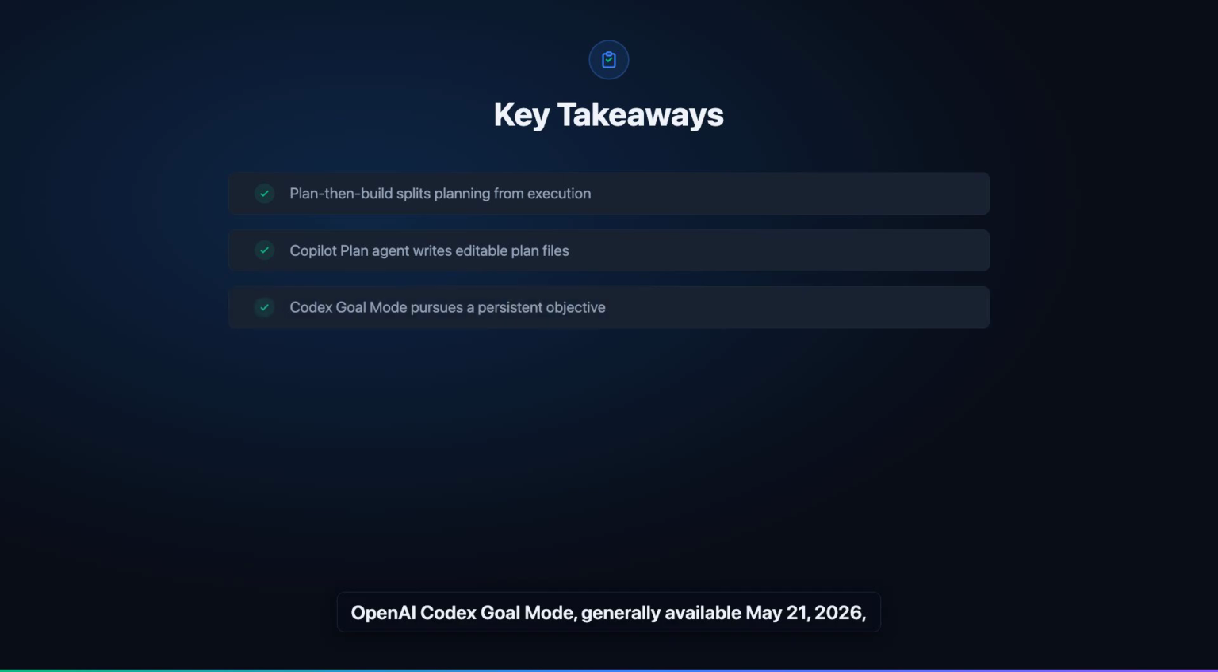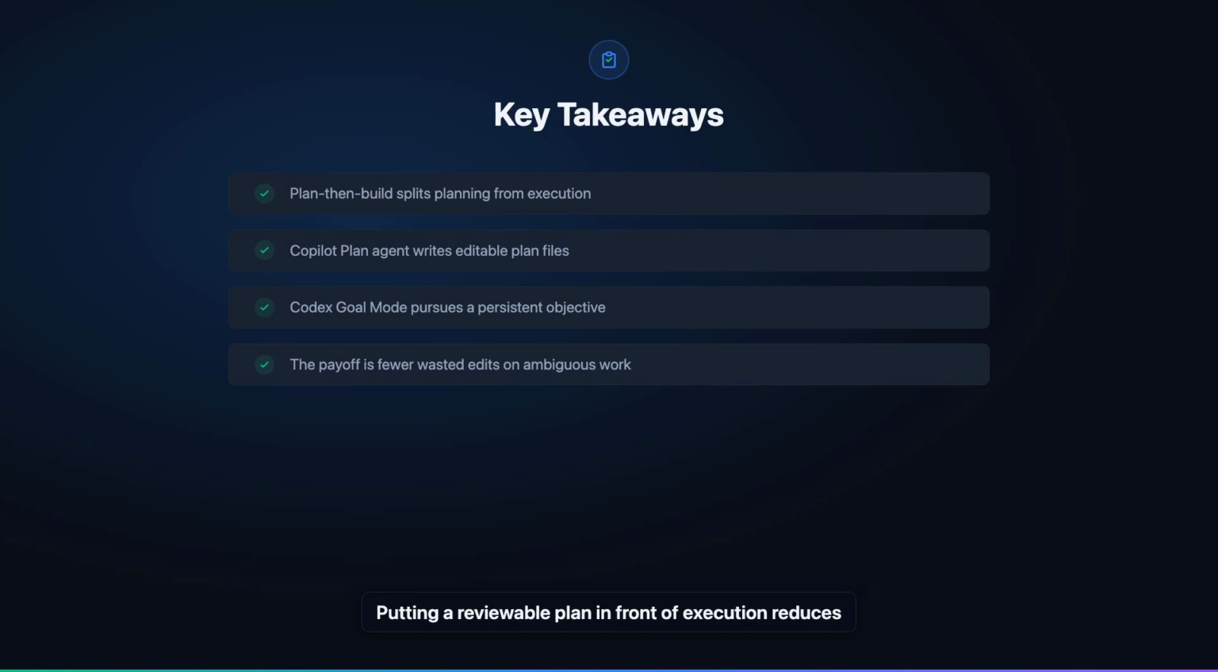OpenAI Codex Goal Mode, generally available May 21st, 2026, loops plan, act, test, and review against a standing goal instead of treating each prompt as a disposable instruction. Putting a reviewable plan in front of execution reduces autonomous edits on unclear tasks. We'd apply it where ambiguity is high and skip it on small, well-defined changes.